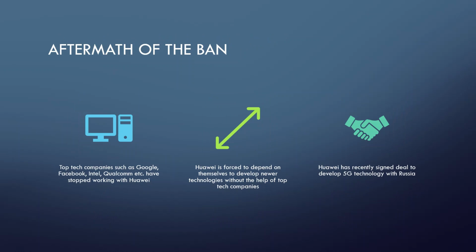So what happened after this ban? The top companies like Google, Facebook, Intel, Qualcomm, etc. have stopped working with Huawei, which means Huawei won't have any services from these companies, including software updates or hardware services. Because of this, Huawei is now forced to depend on itself to develop newer technologies, and is set to develop its own operating system and its own hardware. After receiving the ban from the US, Huawei has recently signed a deal with a Russian company to develop 5G technology.